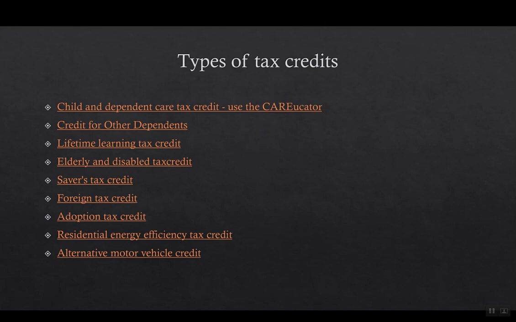Types of tax credits, and I will make sure I post this in case you want to click on it later so that you have this PowerPoint. I went and looked at places that you could get tax credit. This is not an exhaustive list, but it's some. This gives you an idea of it could be for some child care, for care for elderly. Sometimes it depends on what state you live in, if there's some kind of rules they have there.